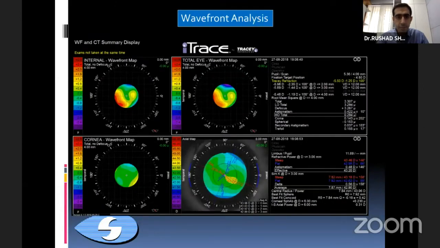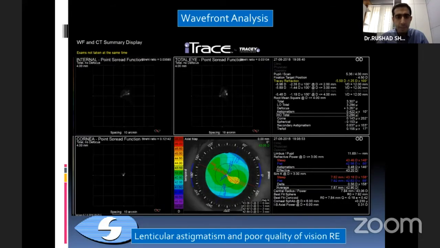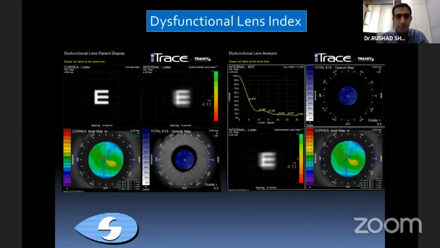Again, the wavefront analysis which the iTrace gives, we can see that this pattern between the internal and total matches. So it's a lenticular astigmatism that is actually happening and causing a poor quality of vision and a scattering of the point spread function in this patient.